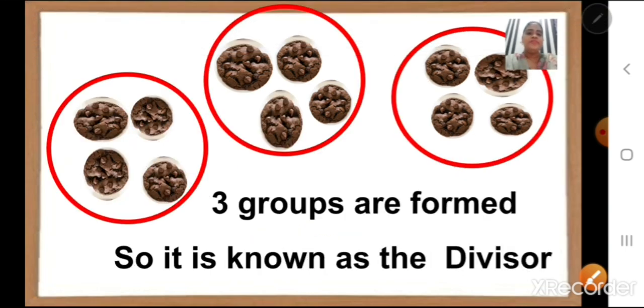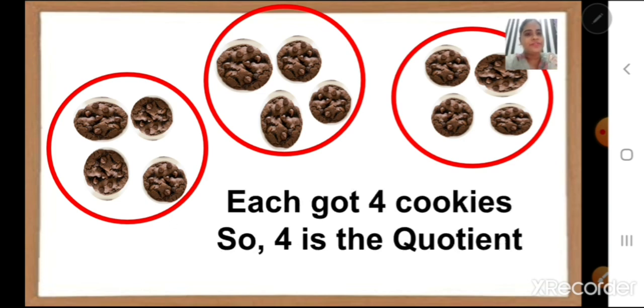Then after that we have grouped them, correct? In how many groups? 3 groups. So the 3 groups which are formed are known as the divisor, or 3 is the divisor. And in each group, how many cookies do we have? We have 4 cookies. So 4 is the answer or the quotient.